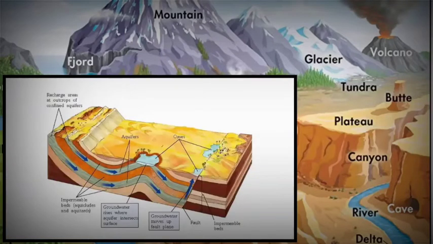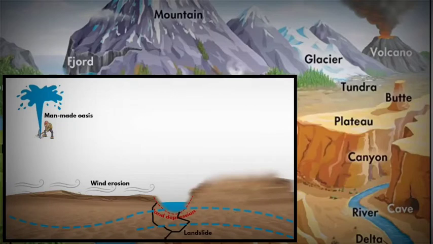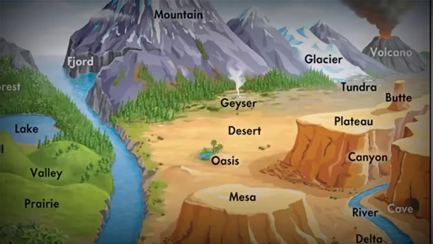If you look at this picture, you will see that the groundwater rises due to change in land elevation. If the groundwater is closer to the surface, then oases are easier to form due to natural reasons like strong wind blowing, erosion, landslide, etc. Because all it requires is to breach the upper thin layer of the ground that covers the layer that has water. Once it's done, the water comes out on the surface, and that is how an oasis is formed.